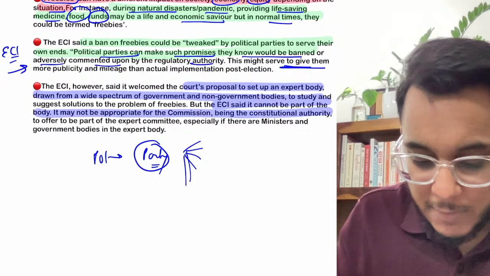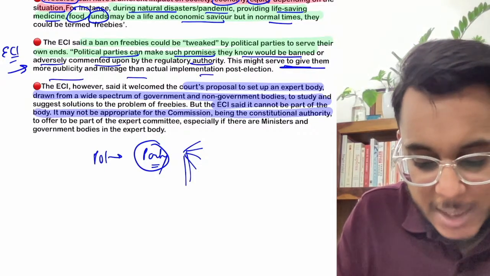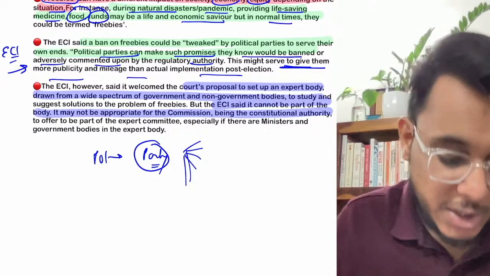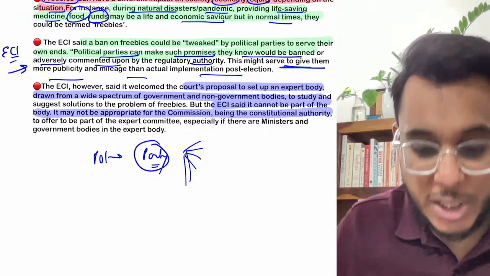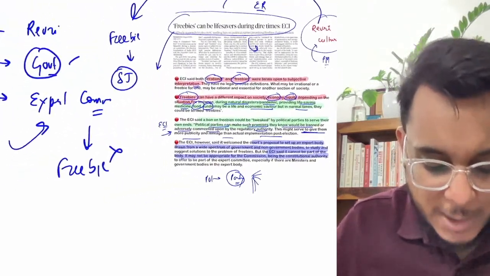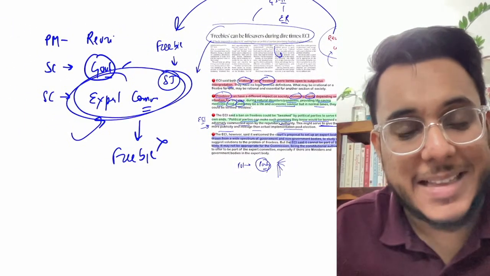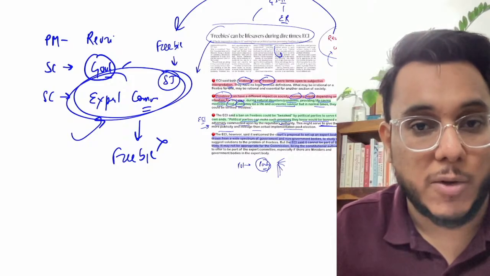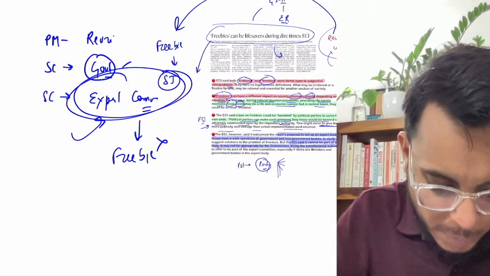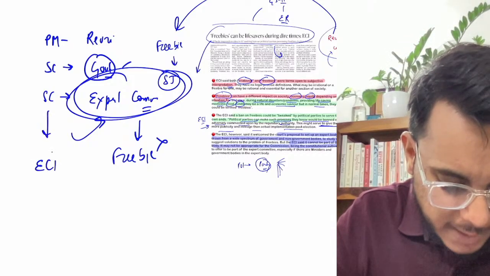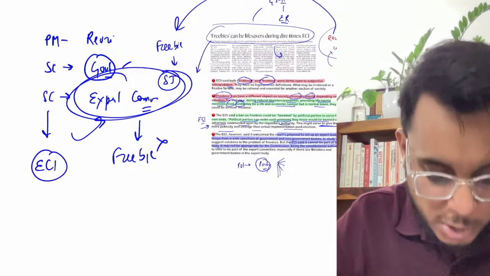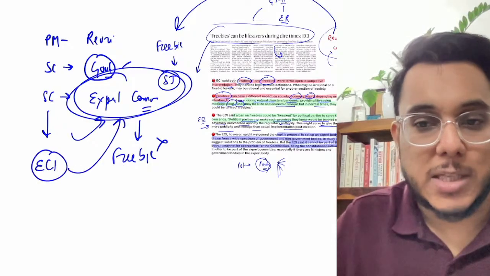This might serve to give them more publicity and mileage than actual implementation after the elections. So this is something that is an issue. Moreover guys, when I told you that the Supreme Court is constituting this expert committee which will try to curb this culture of freebie, in this particular thing, the Supreme Court asked the Election Commission of India that Election Commission of India should also become the party under this particular expert committee.